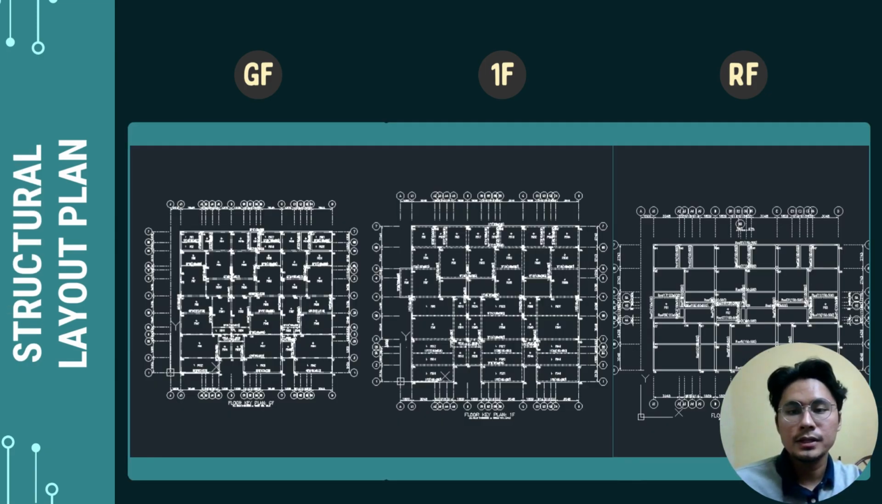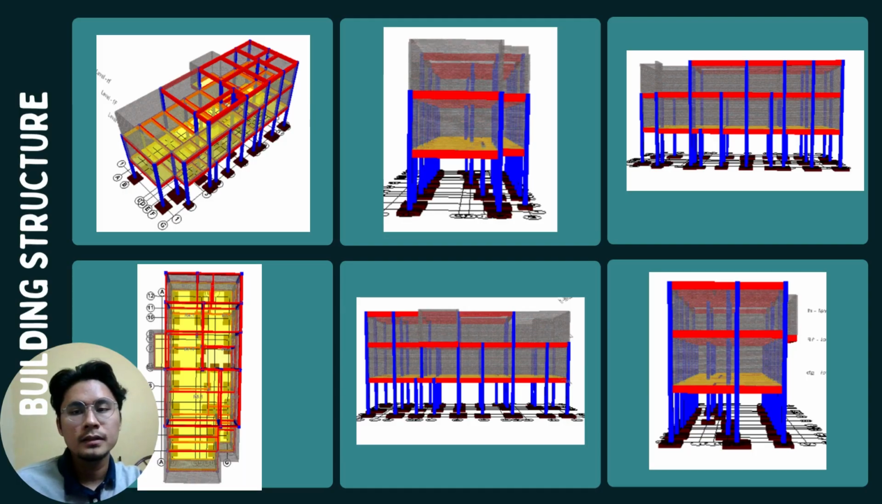So this is the structure layout plan. In one plan, we have three houses. This is our building structure that we use in Esteem software.